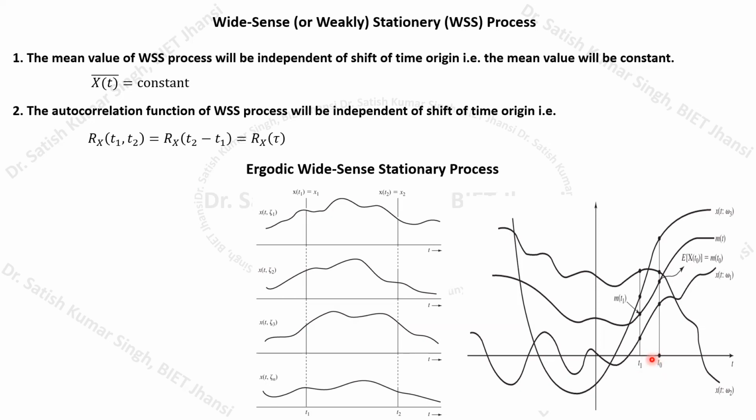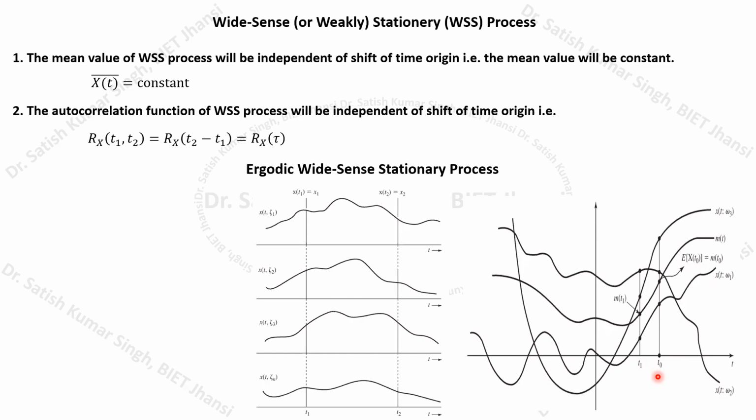The same difference I can take at some other point also. So it will not depend on the instants T1 and T0, but only on the time difference between the two instants.